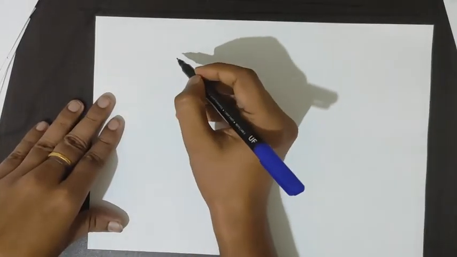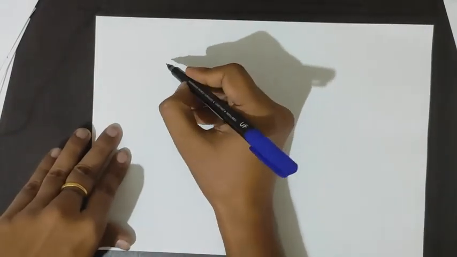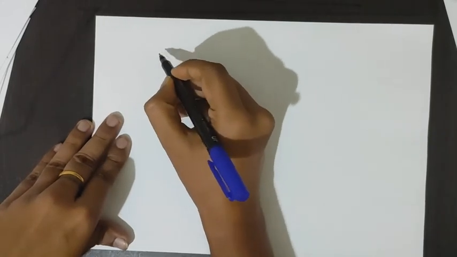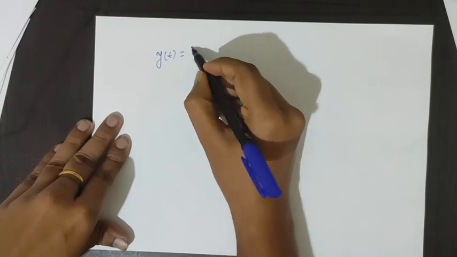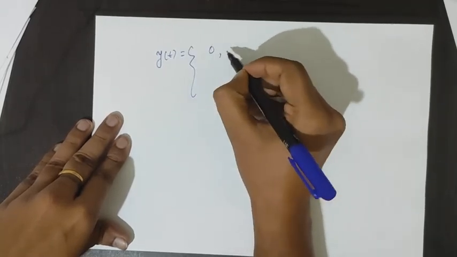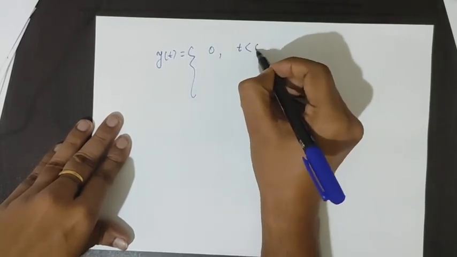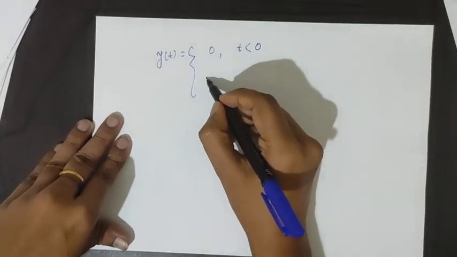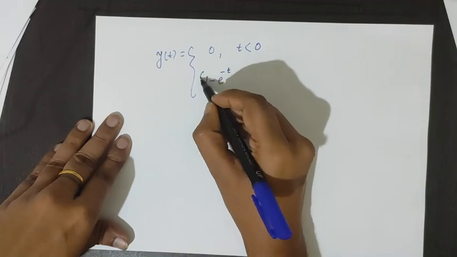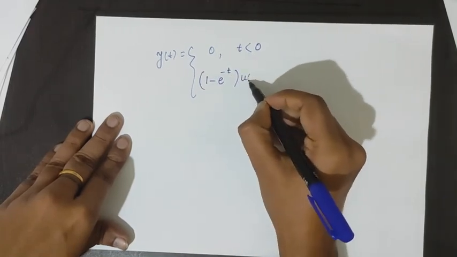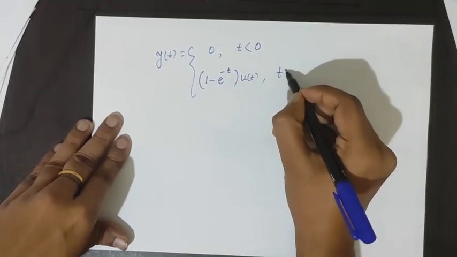So finally, what we obtained: y(t) is 0 for t less than 0, and 1 minus e to the power minus t, times u(t), for t greater than 0.